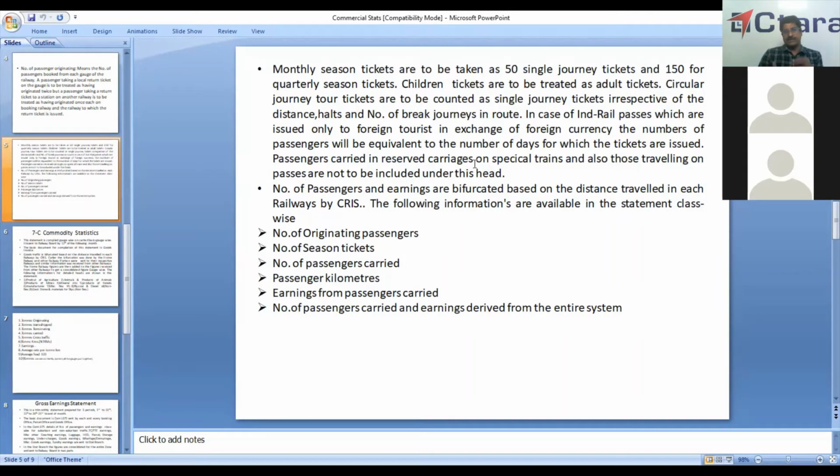Then the 5% is kept by the home railway, that is, if it originates in South Central, it's fine, South Central will keep that 5 rupees. So that 95 rupees is bifurcated between different railways. If it goes to Central Railway, based on whatever distance it travels in Central Railway and Southern Railway, on the ratio of distance traveled in that particular railway.